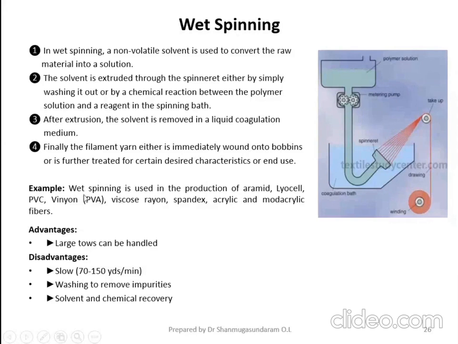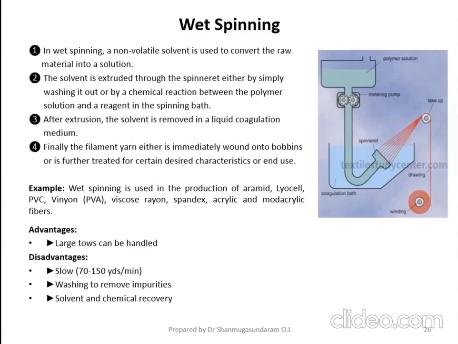So the best examples are lyocell fiber, viscose fiber, PVC fiber, spandex fiber, acrylic fiber, modacrylic fibers. So these are all the fibers you can produce from the wet spinning technology. So the advantage is large tows can be handled. The main disadvantage is it is very slow production.